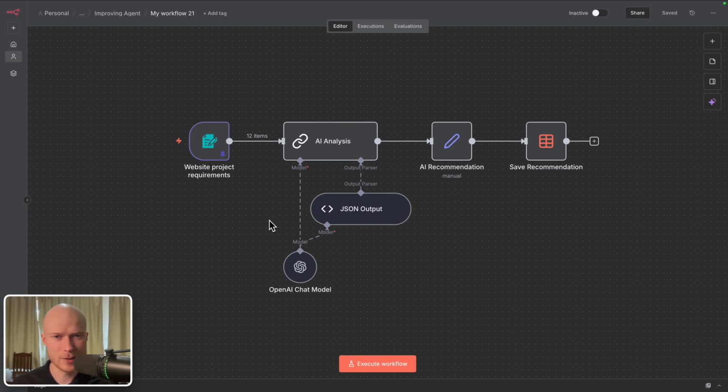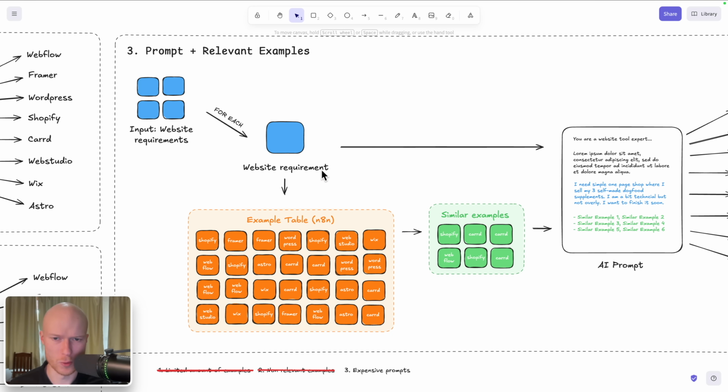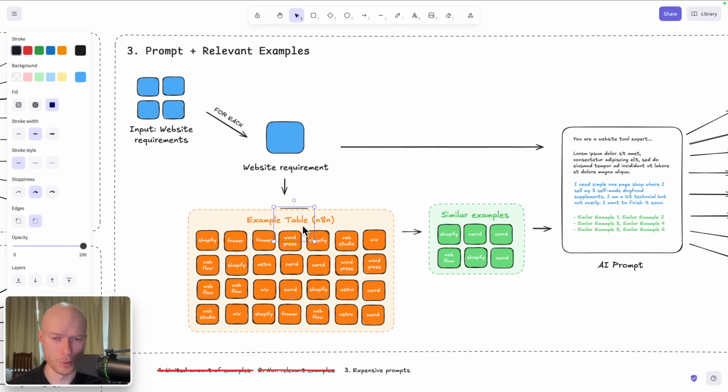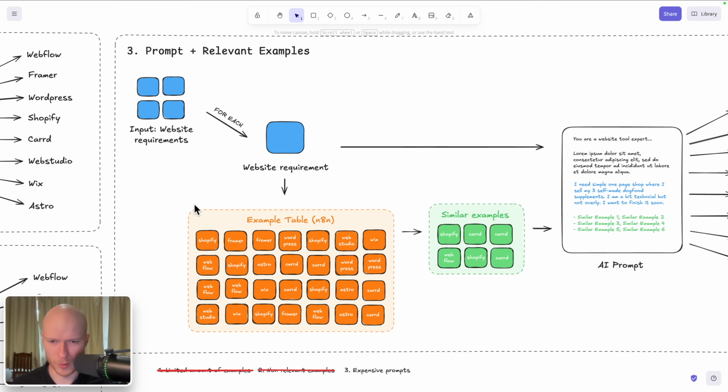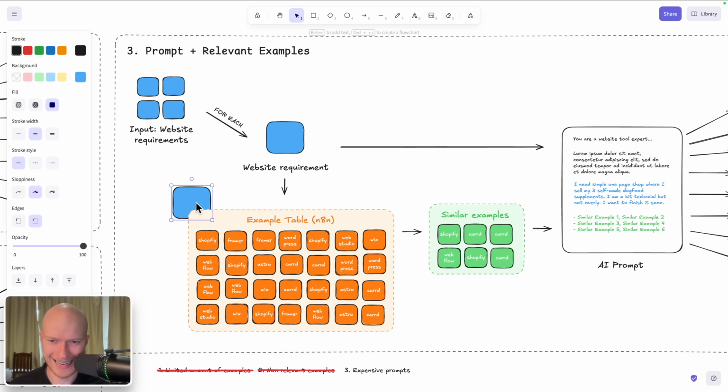Okay, so now we somehow need to load these examples from our example table into our AI. And this is not as straightforward as it seems, because remember, what we want to do is we only want to get the most relevant examples out of this table for every input that we then later put into the AI. The problem is with these data tables, they are great at managing the examples, creating new ones and editing them, but they do not have the ability that we can send an input and then have it search based on similarity. So these data tables, or also other table applications like Google Sheets or Airtable, do not have this feature that you can search something based on similarity.